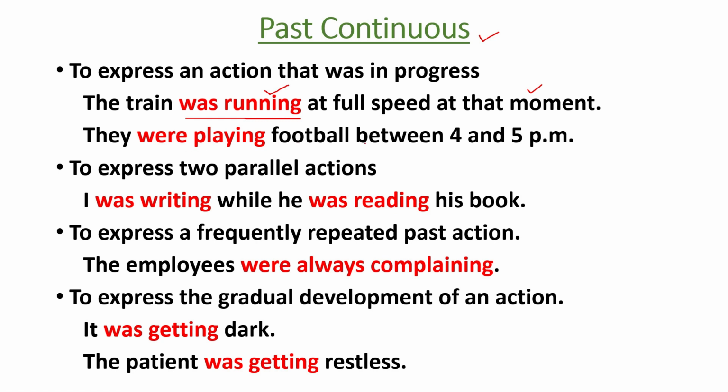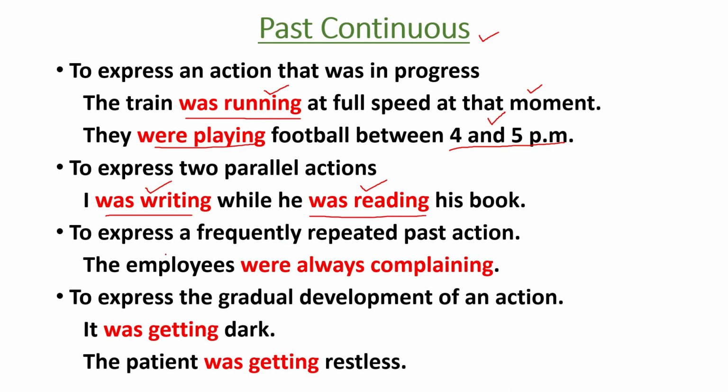They were playing football between 4 and 5 p.m. It shows the time 4 and 5 p.m. That means over a period of time. We were playing, be verb plus ing form. To express two parallel actions, that means two actions continuing at the same time: I was writing while he was reading. That means two actions continuing at the same time. There you use be verb plus ing form of verb.